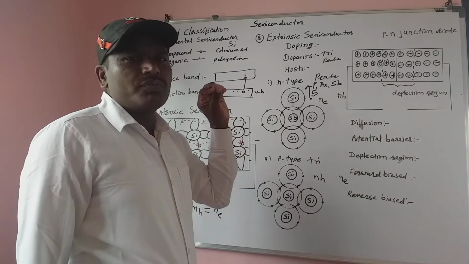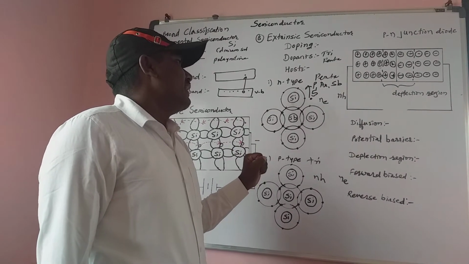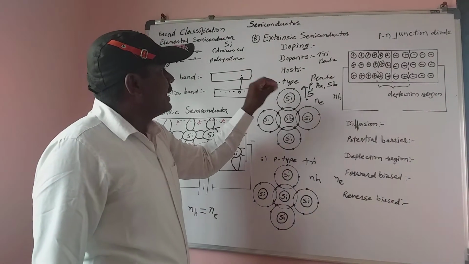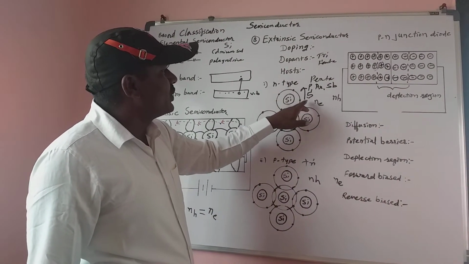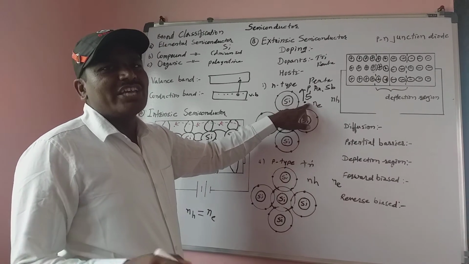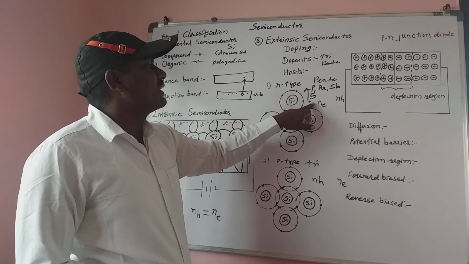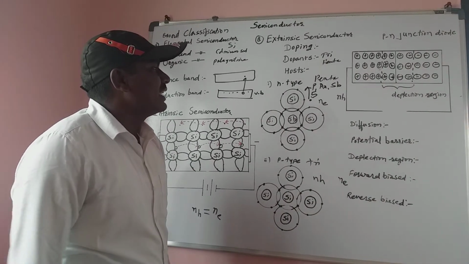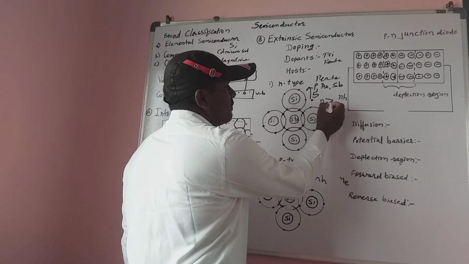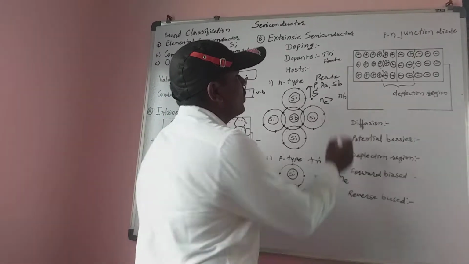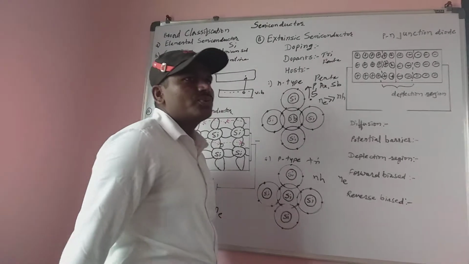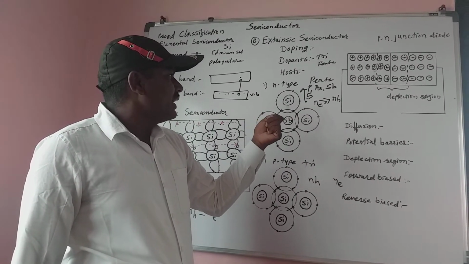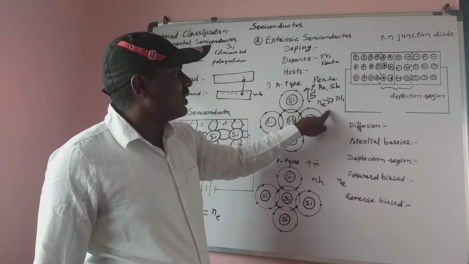In this way we add a number of antimony atoms in the silicon. At that time we get a number of free electrons, and so we can say that the n-type semiconductor conducts due to electrons, that is negative charge. When we add a number of antimony atoms, the number of free electrons is very large as compared to the number of holes. Conduction is due to electrons.